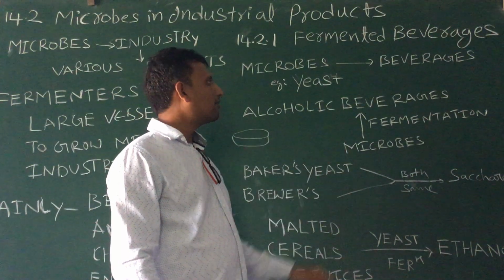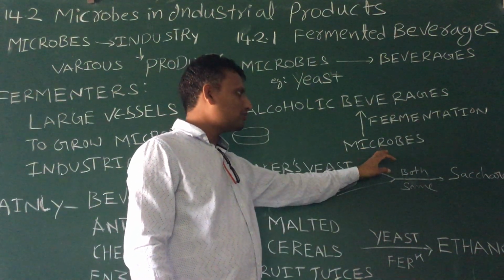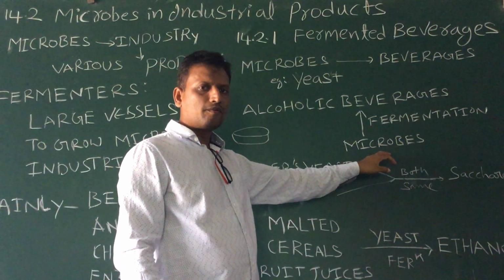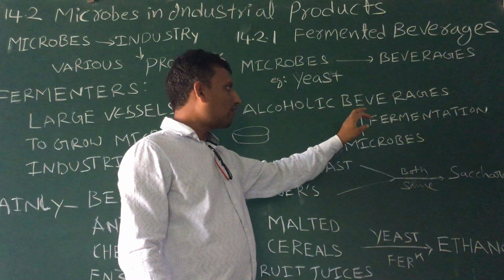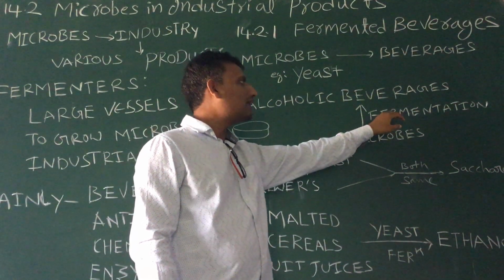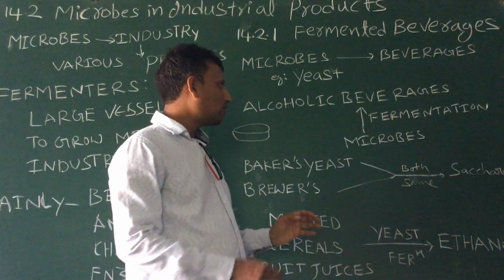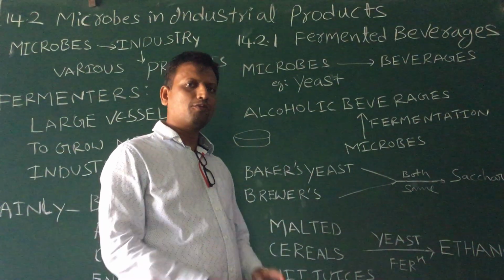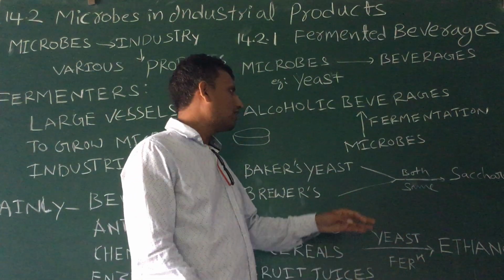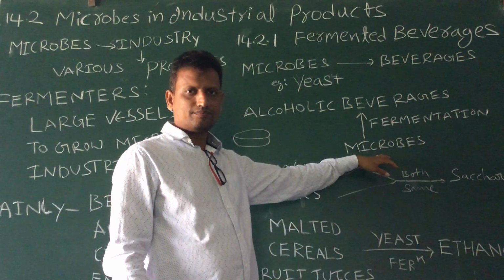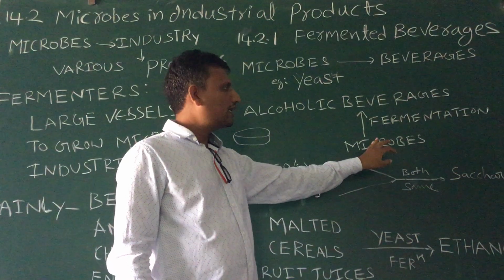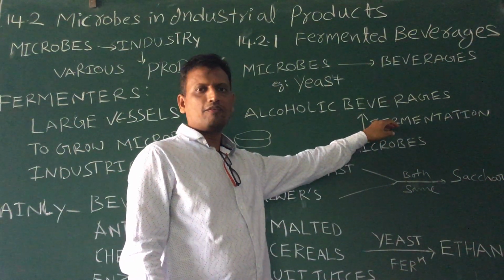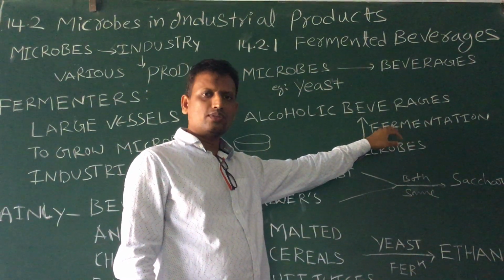So how are alcoholic beverages produced? By using microbes. How do they produce alcohol? By the fermentation process. So microbes ferment any food product. There are different food products used, for example, sugar. They will ferment. Fermentation is a process, you know that.